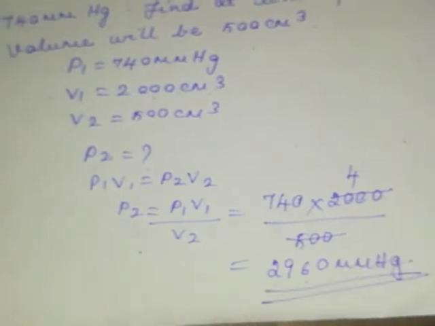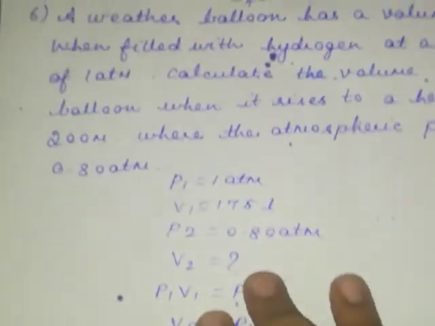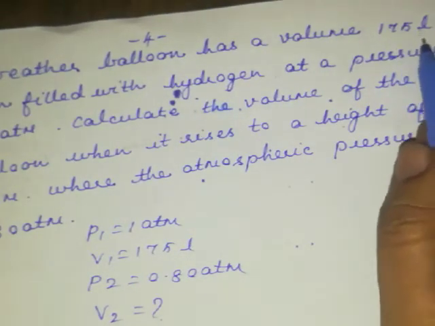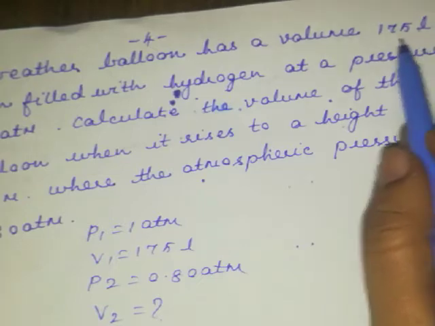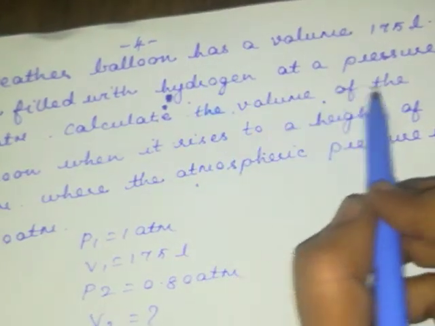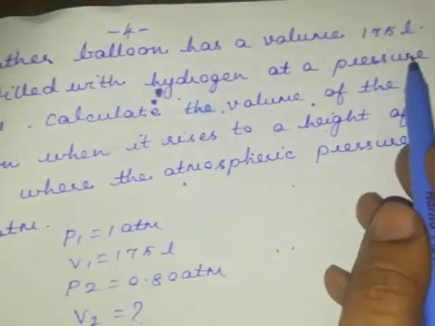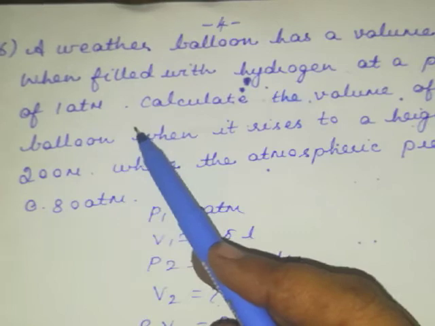Is it clear for you? Now one more example we'll see. Say, see, a weather balloon has a volume. A balloon has a volume of 175 liter. Now, when filled with hydrogen at a pressure of, its volume is about 175 and with the pressure of 1 atmosphere.